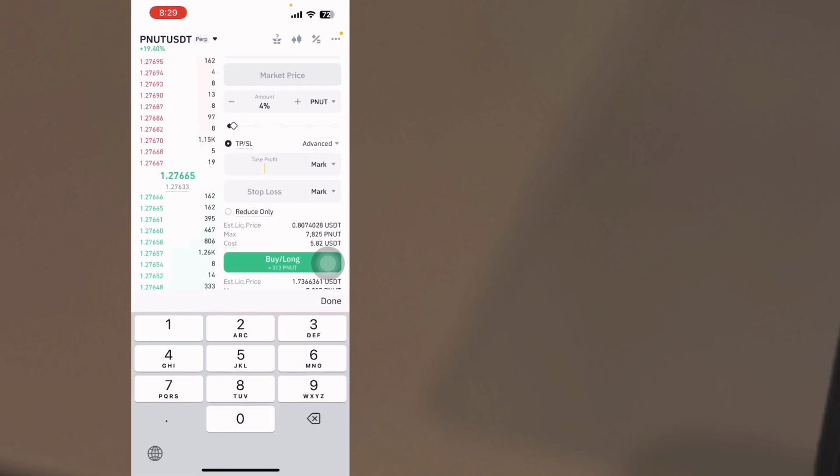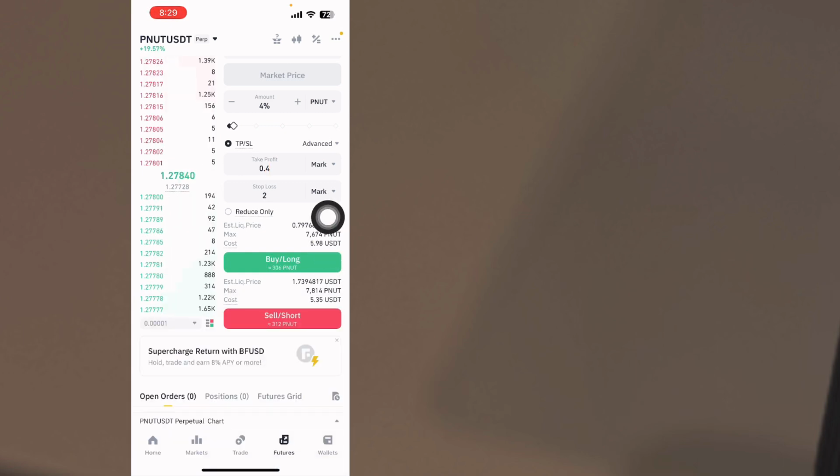So I try to add my take profit and stop loss. Maybe I want to exit the market if this shitcoin goes to like 0.6, then I want to cash out my loss, or I want to leave the trade. That's the stop loss if this coin goes to like $2. So if this coin goes to $2, my trade will automatically close. If it goes back to 0.4, my trade will close too.